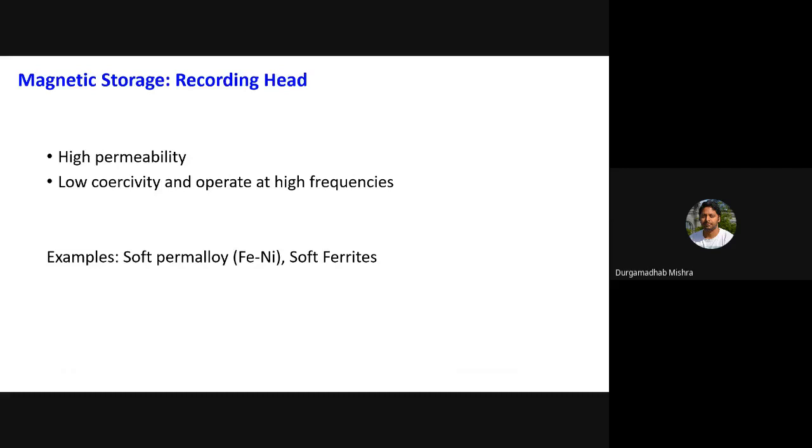So in magnetic materials, you have soft and hard magnetic materials. Your magnetic medium where you store the data is always a hard magnetic material, but the recording head, the coils or the core that you use, is normally a soft ferromagnetic material.